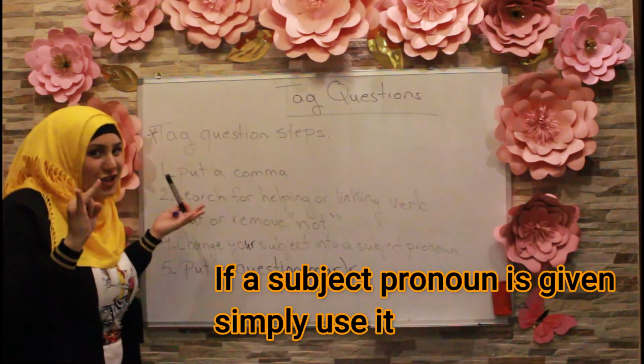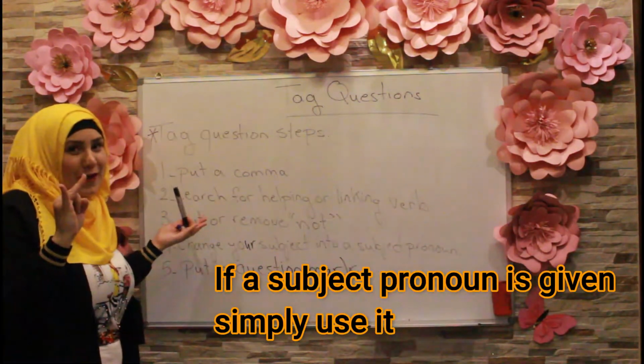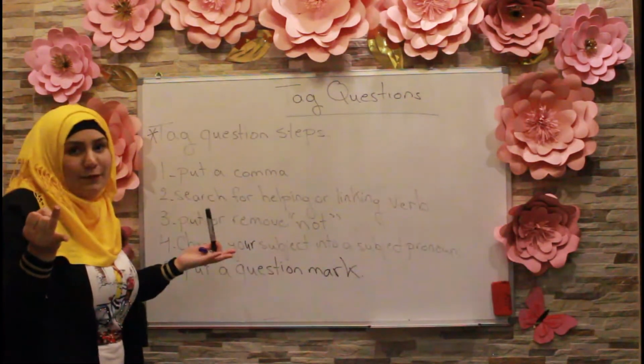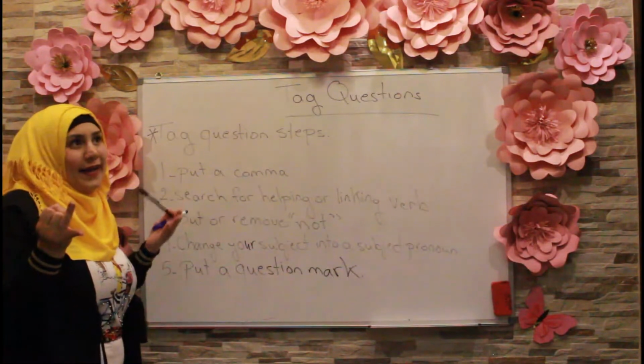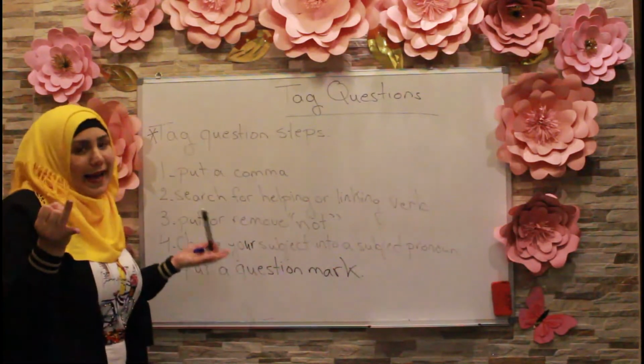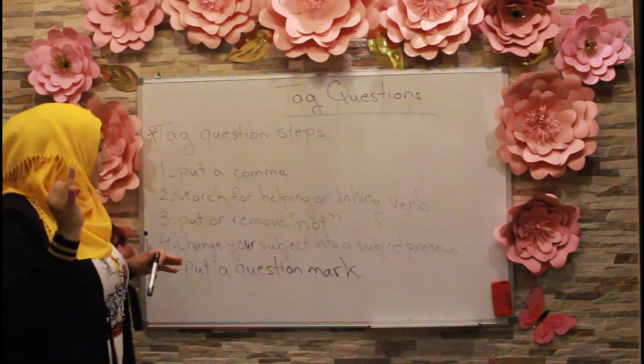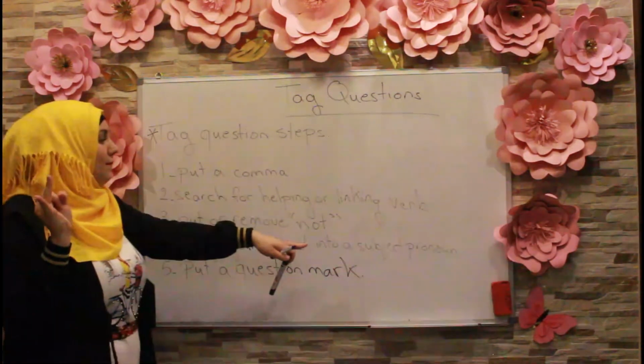I don't change the subject into a subject pronoun because my job is easier since they already provided me with a subject pronoun. But if I said Mike and I, then I have to change Mike and I into a we after the comma. So, change your subject into a subject pronoun.